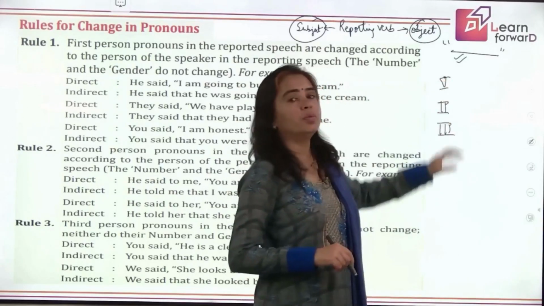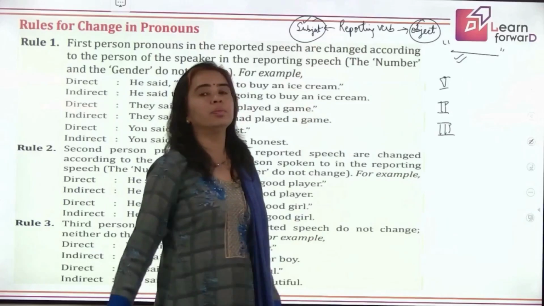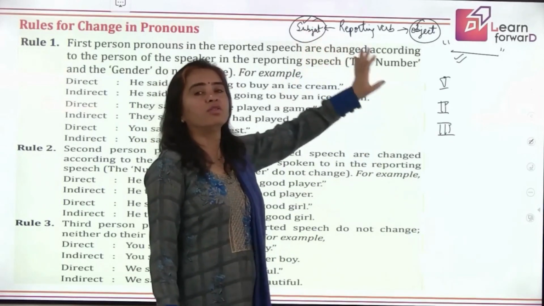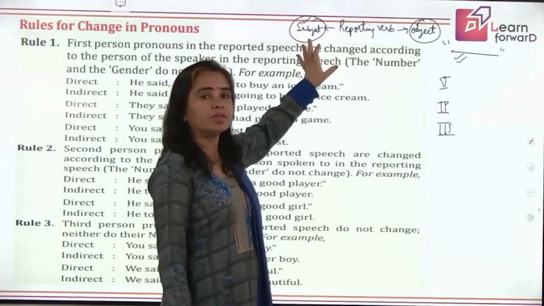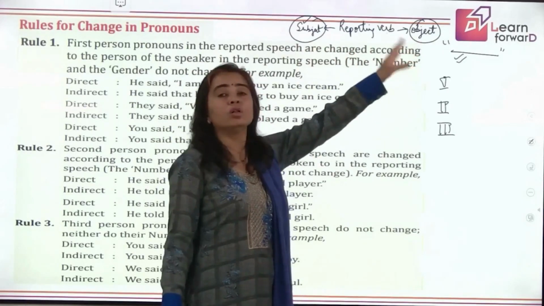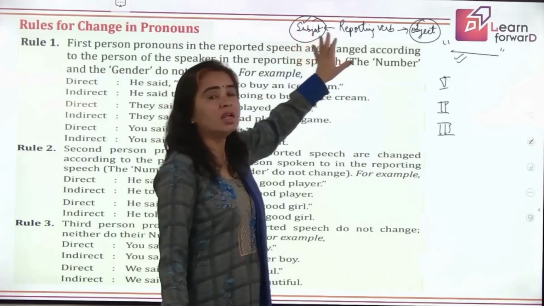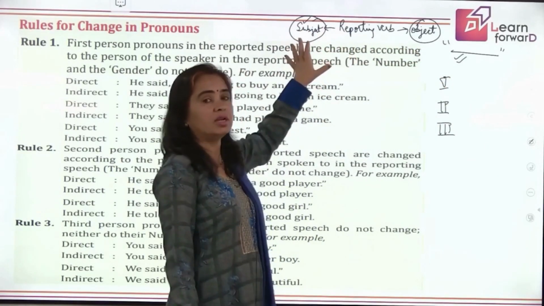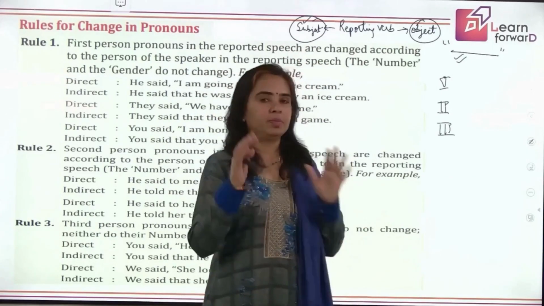First person pronoun will change according to the subject of the reporting verb. If your subject is first person, it will remain first person. If your subject is second person, then your first person pronoun will also change to second person. And if it is third person, your first person will again change according to the subject here. It will become third person. Is that clear? Let me repeat.